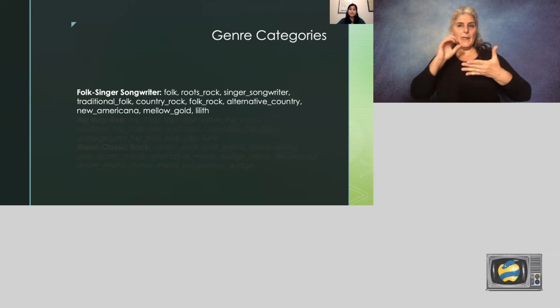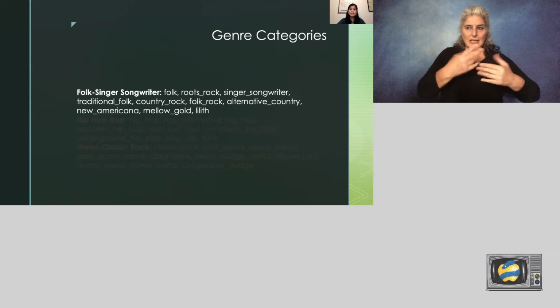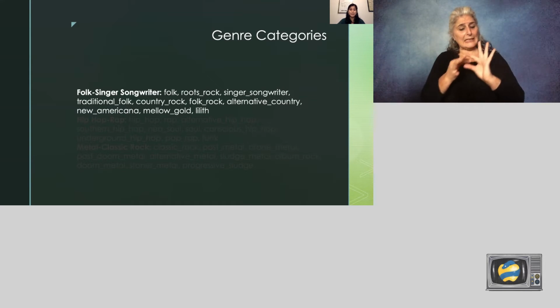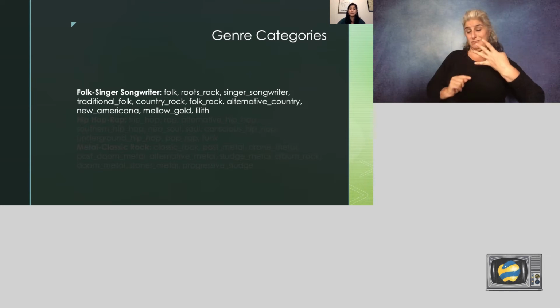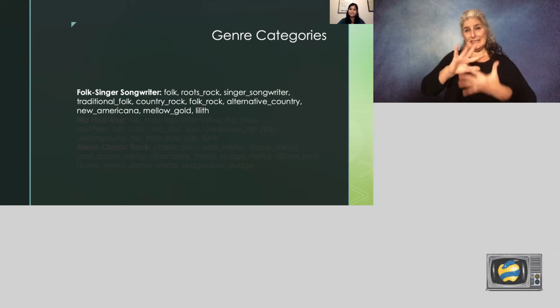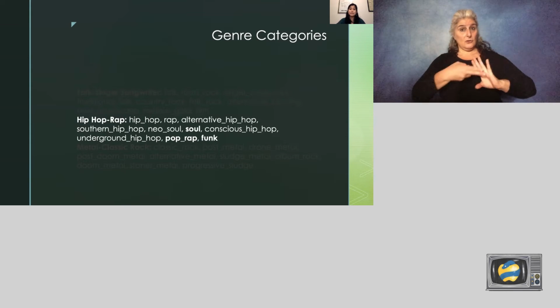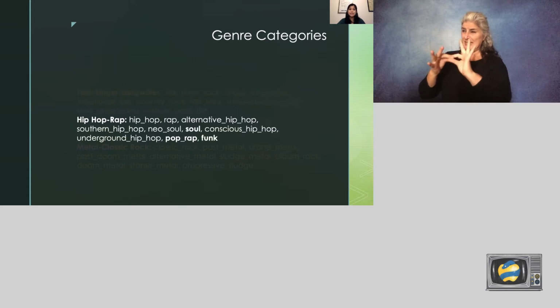This is a closer look at genre category 1 from an earlier slide, which I renamed to folk singer-songwriter. These genres are related to each other, so this grouping makes sense, especially for the artists I described earlier, Fiona Apple, PJ Harvey, Bob Dylan, and Tom Waits all make sense under this folk singer-songwriter category. The genre I've labeled hip-hop rap includes pop rap, funk, and soul. While I don't necessarily understand what makes the genres closely related, I can understand why they might be clustered together. Janelle Monáe's The Arc Android was assigned to this genre category.